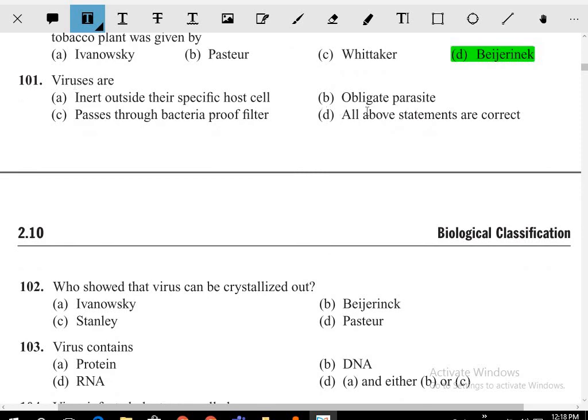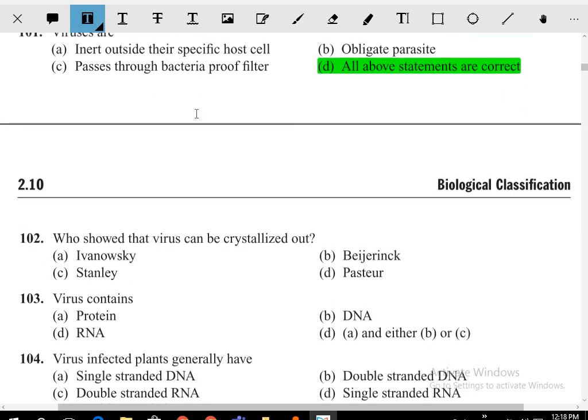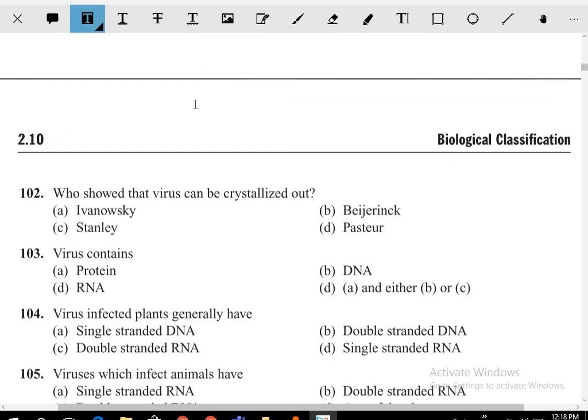What are the viruses? All the above statements are correct. Inert outside a specific host, obligate parasite, passes through bacteria-proof filter.